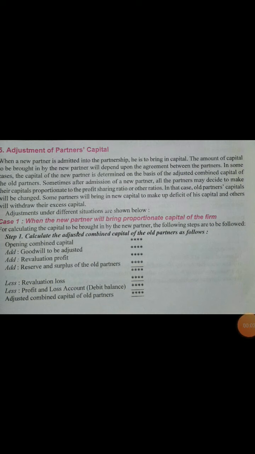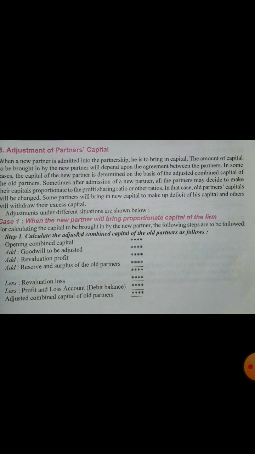Hello students, today we will see the fifth change in a business firm when a new partner is admitted. The fifth change is adjustment of partners' capital. Sometimes it is given in the sum that when a new partner brings some capital, it should be according to the old partners' capital, or sometimes only the new partner can bring that much capital, so the old partners' capital is adjusted according to the new partner.